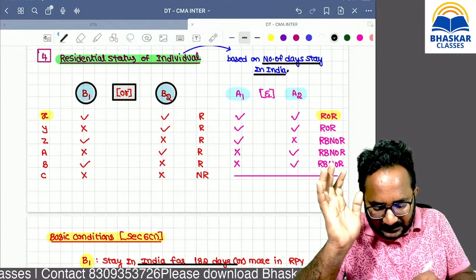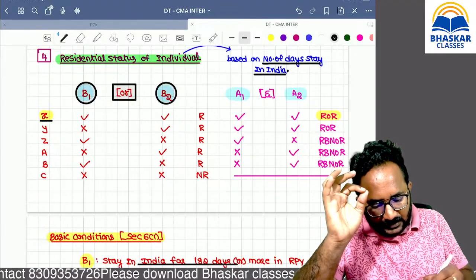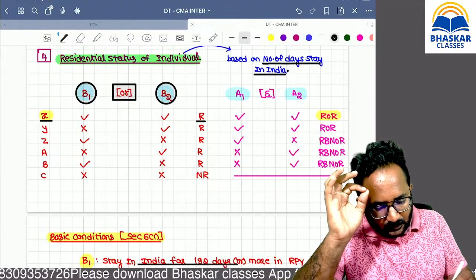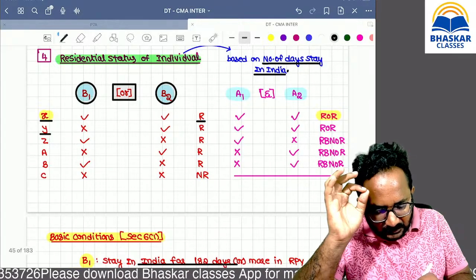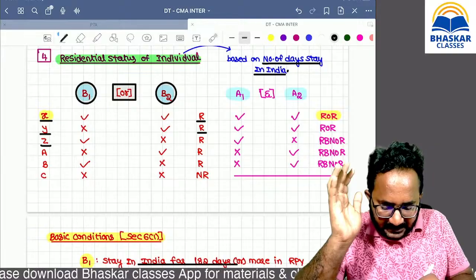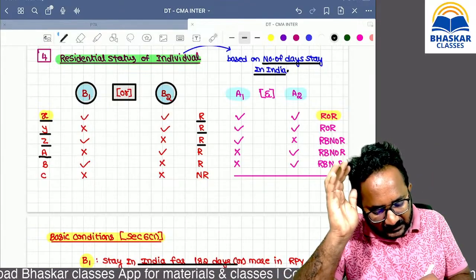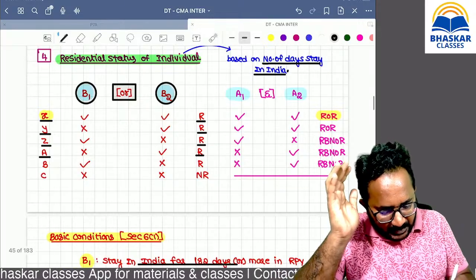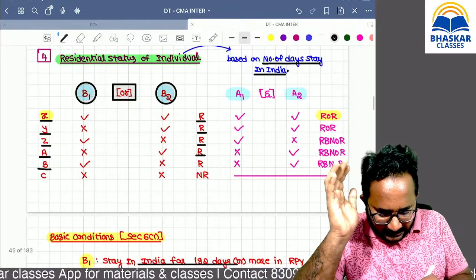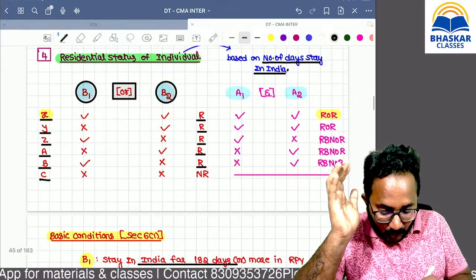Remember, X residential status is resident. Y residential status is also resident, because any one satisfied is okay. Z residential status, resident. A residential status, resident. B residential status, resident only. C residential status, non-resident.